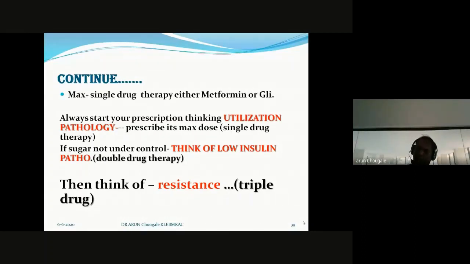If sugar is not under control, think of low insulin pathology. Then you add another drug, and it becomes double drug therapy. If sugar is still not under control after double drug therapy, then think of resistance, and then you go for triple drug therapy.